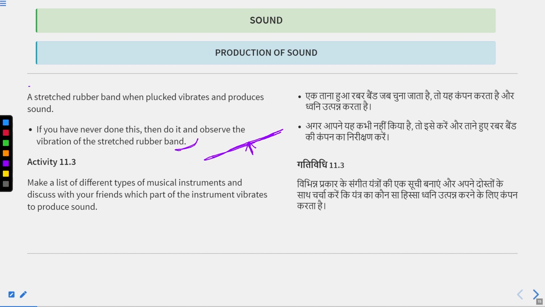Now activity 11.3 says: make a list of different types of musical instruments and discuss with your friend which part of the instrument vibrates to produce sound. All the musical instruments have a material which vibrates and produces sound. So you have to make a list of different types of musical instruments and discuss which part of that instrument vibrates and produces sound. For example, let's take a guitar.